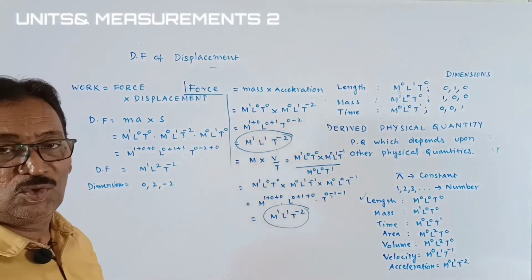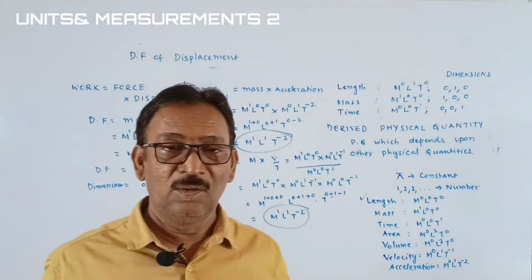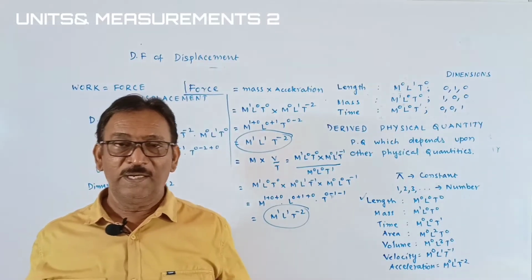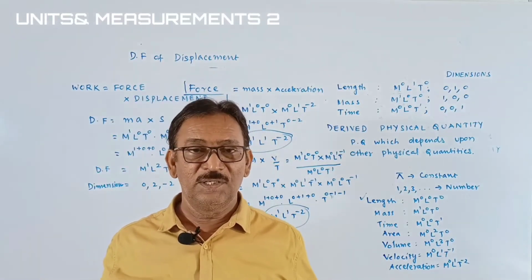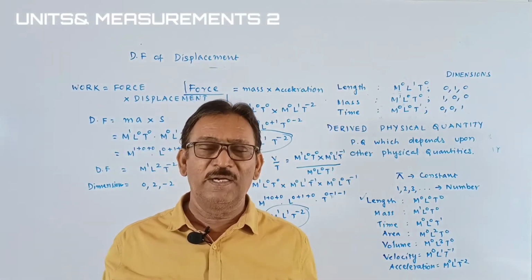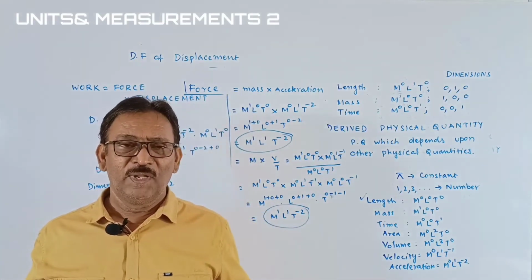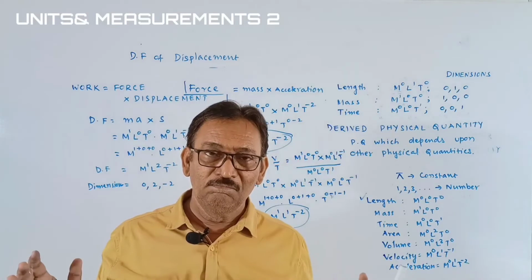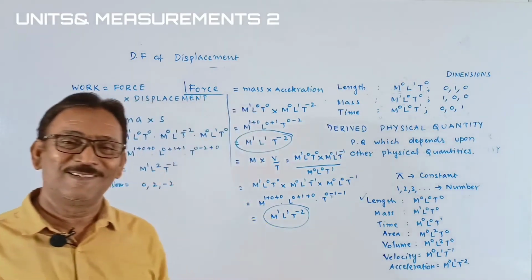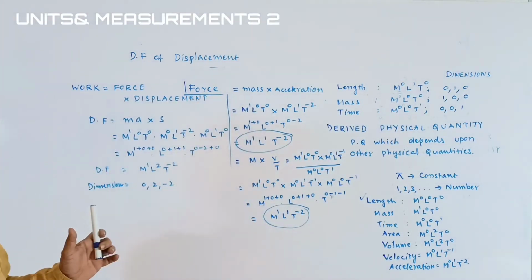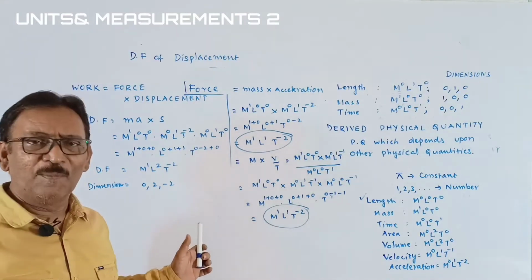What type of energy it is, we should not worry about that. It is electrical energy, heat energy, sound energy, whatever energy, potential energy, kinetic energy. Anything has the same dimensional formula, students. This is the way to write the dimensional formulas.